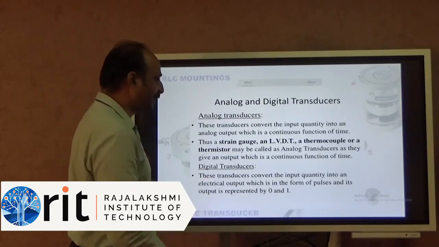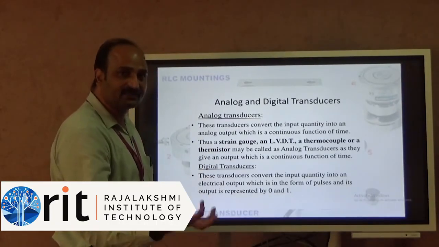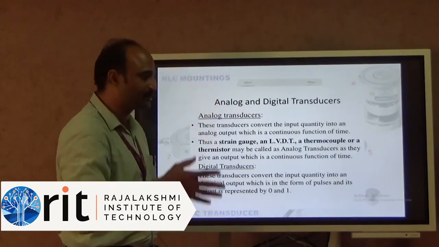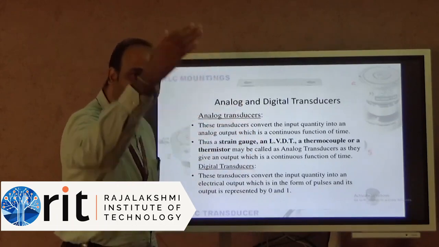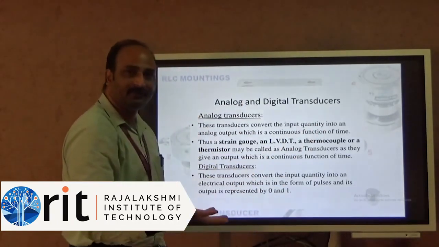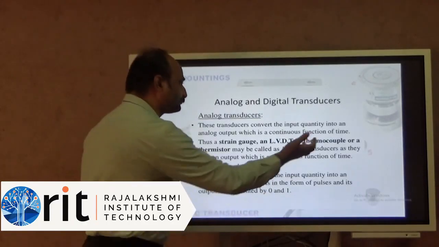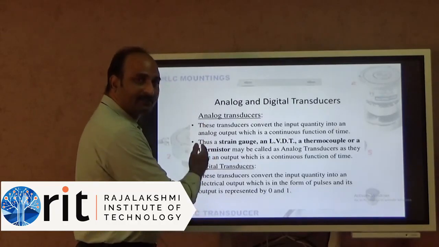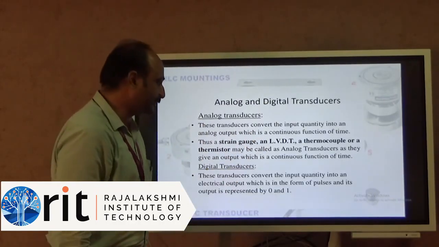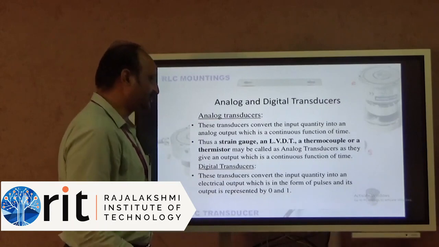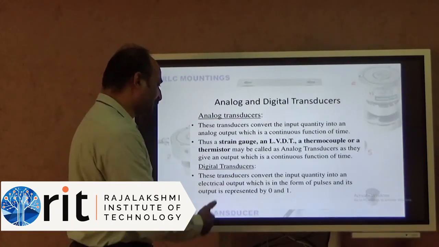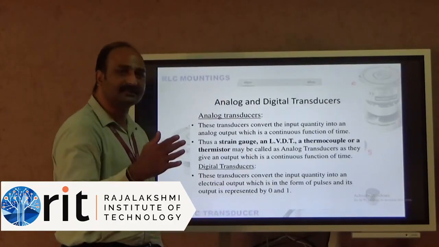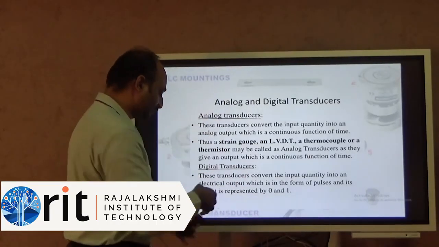Thus, a strain gauge, which measures strain, and an LVDT, as I said, linear variable differential transformer, a thermocouple, which measures heat, or a thermistor, a thermal resistor, may be called analog transducers, as they give an output which is a continuous function of time. Digital transducers convert the input quantity into an electrical quantity in the form of pulses, zeros and ones.